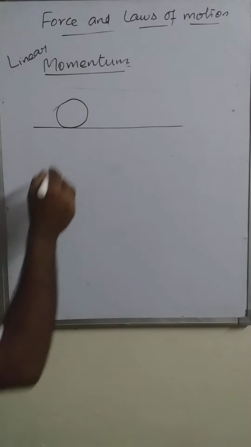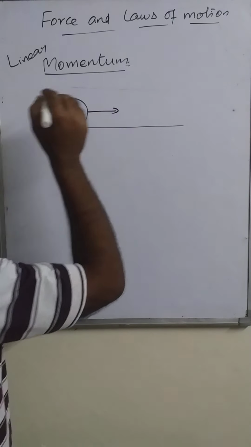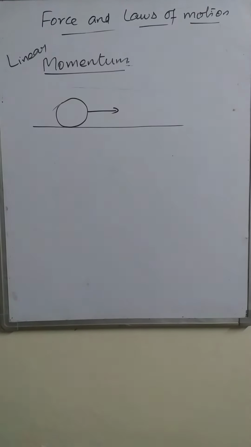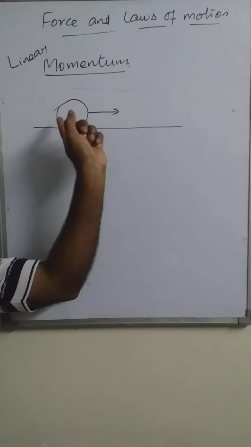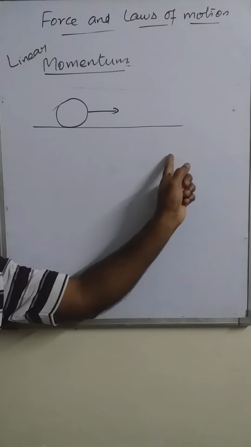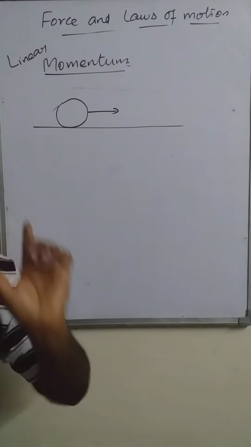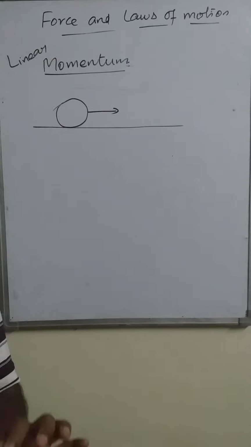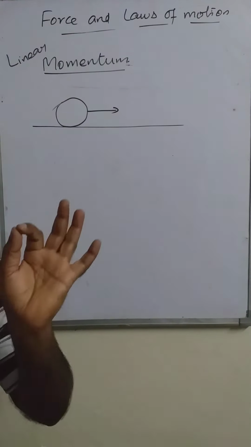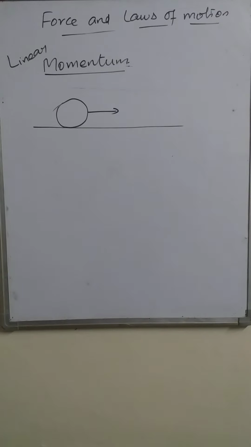If this object is moving with some velocity, the velocity of an object tells how much it has moved in a given time. That means how much motion is produced in a given time. That is explained by velocity. Here this is moving with some velocity, so we can calculate how much it has moved.